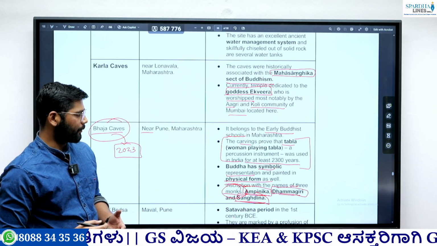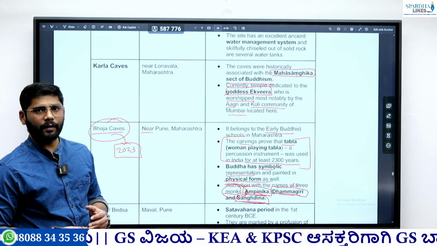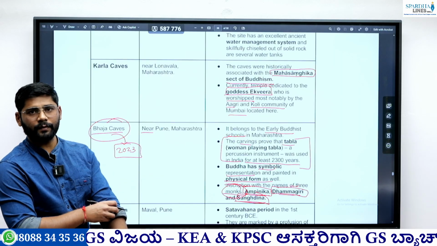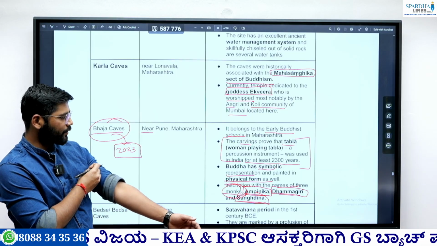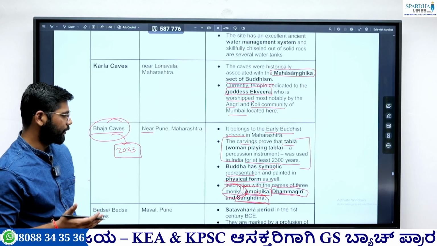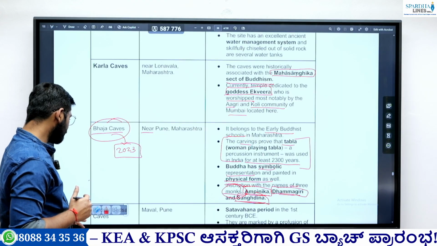These are the famous Buddhist scholars. Okay, the second question they might ask: these are the famous archaeologists. Or they might ask: these are the famous Jain monks, or these are the famous authors. So this kind of question they will ask. But remember, these are the Buddhist monks.